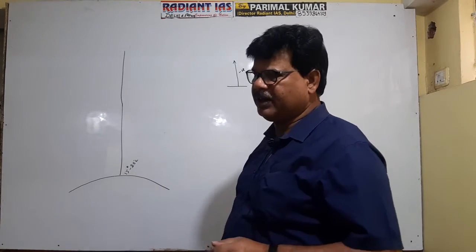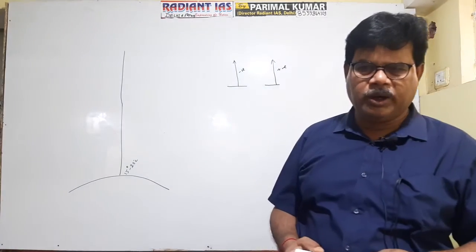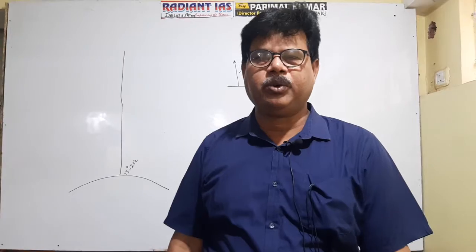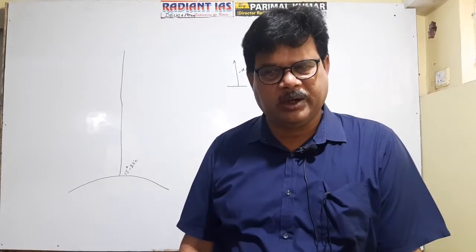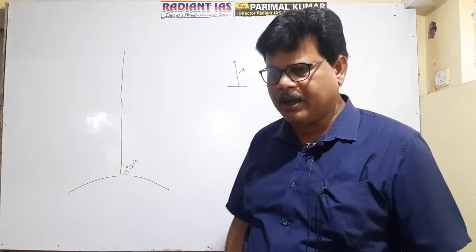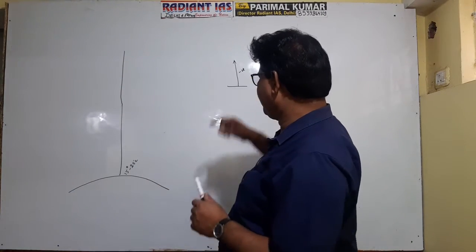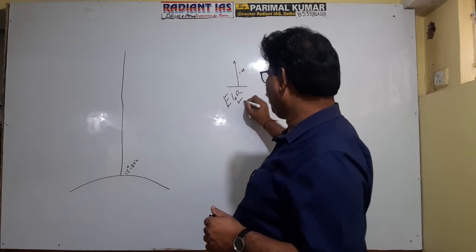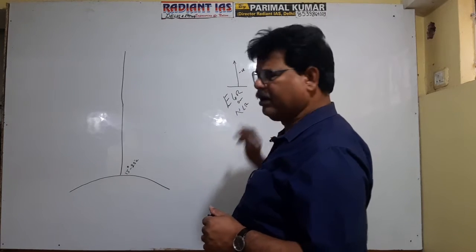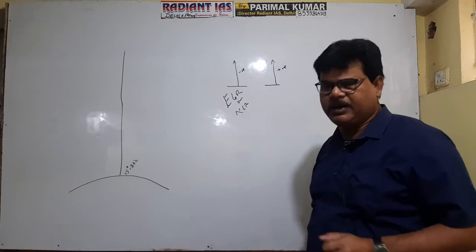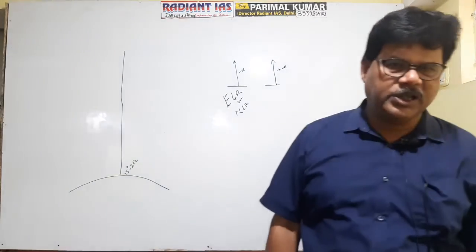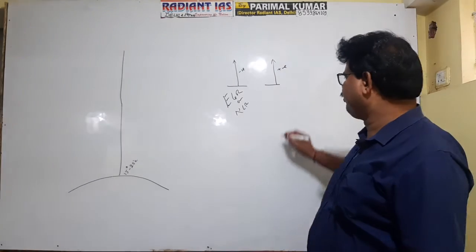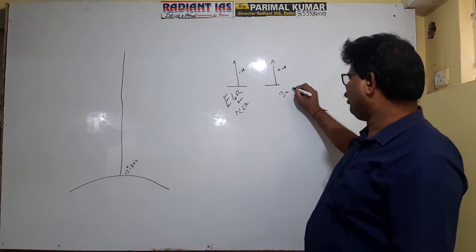So if with increase in height there occurred lowering of temperature, the rate of lowering of temperature is referred to as normal lapse rate or environmental lapse rate. Here this indicates environmental lapse rate or normal lapse rate. But if with increase in height temperature gradually increases, this phenomenon is referred to as inversion of temperature.